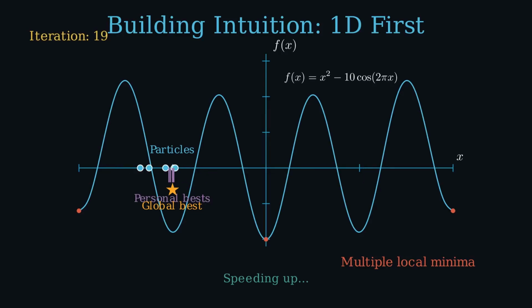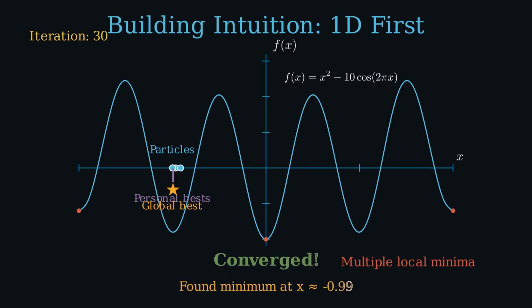Now let's let it run. Watch the gold star, watch where the swarm clusters. Converged. The swarm found the global minimum at x equals -1. And here's what's worth noticing. No single particle knew where the answer was. The answer emerged from the collective behavior of 5 agents running a simple update rule for 30 iterations.